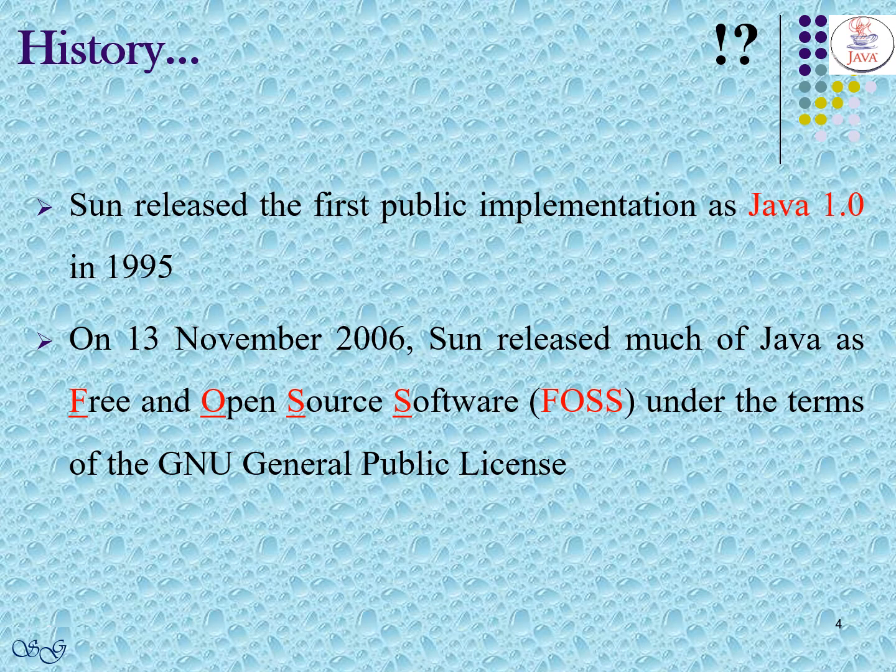In the year 2006, Sun released much of Java as FOSS, that is, free and open source software under the terms of the GNU General Public License.